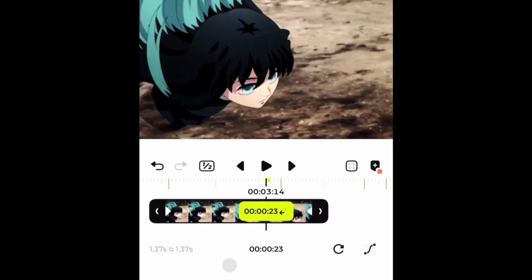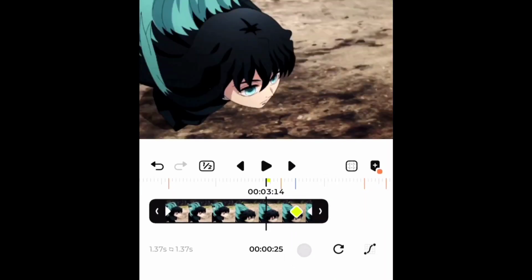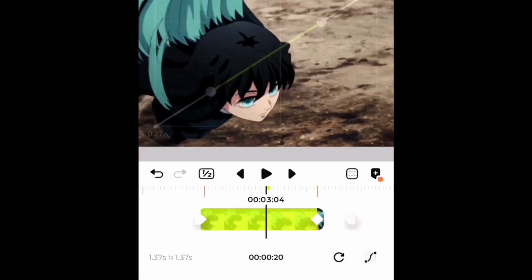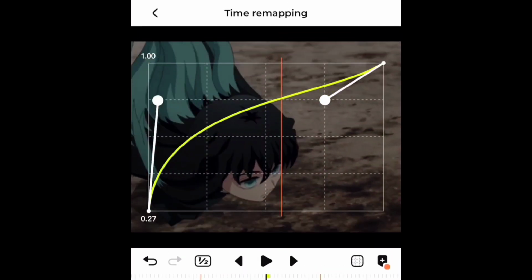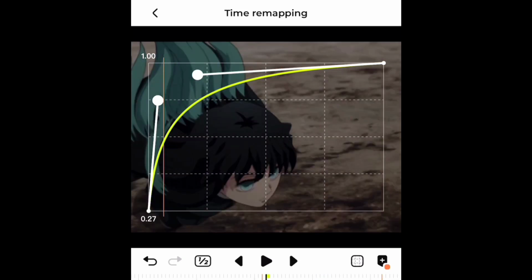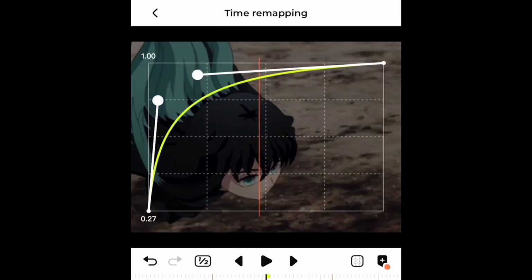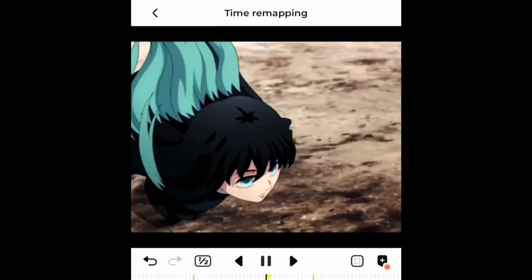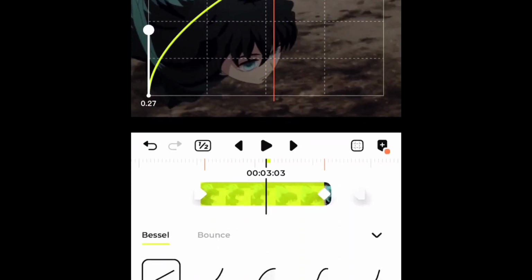Now add a keyframe and adjust its time frame, then place it on the beat. After that, go to the graph editor and make a curve, or just use the presets. If you are an After Effects user, you will understand how convenient this is. Blur is updating itself in After Effects way.